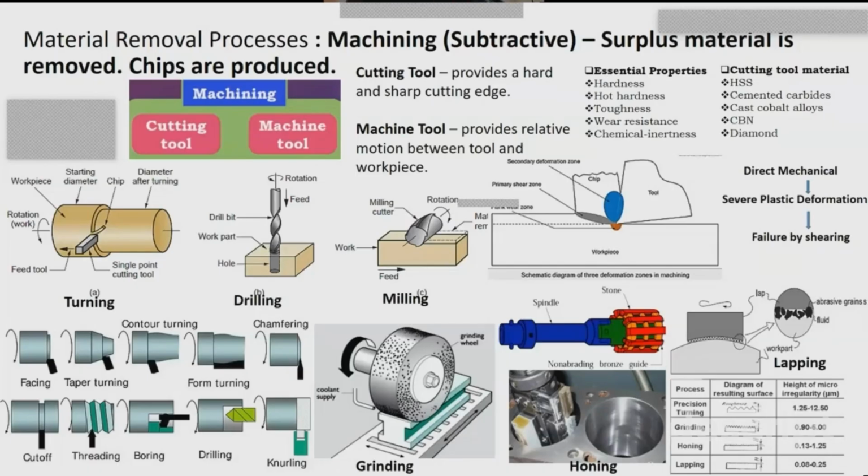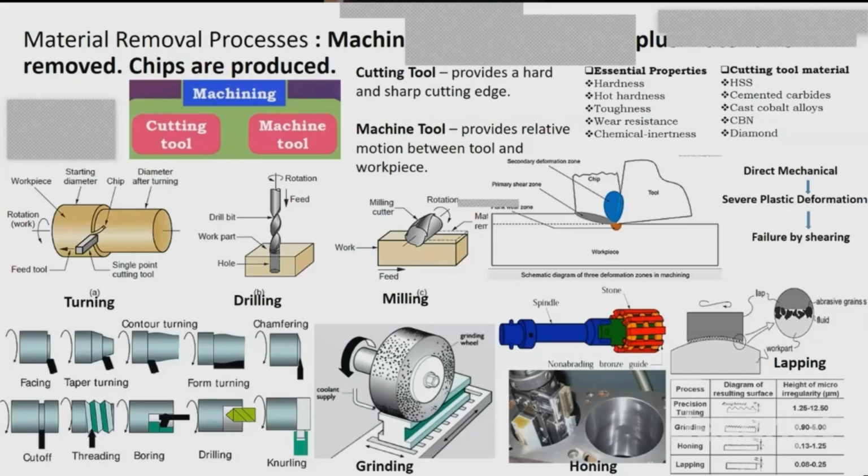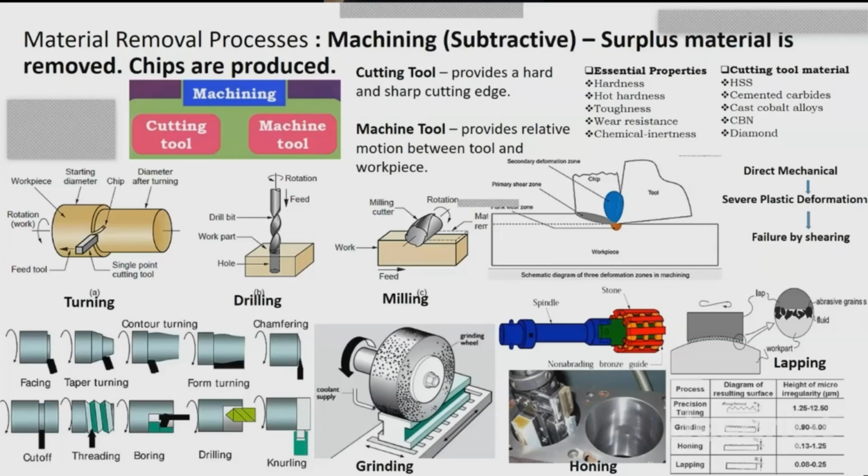In conventional machining, we remove the material in the form of chips that are in the range of millimeters to centimeters, depending upon the feed and the depth of cut. Here we achieve a surface roughness of 1 micron to 12 micron or more. After that, we have finishing operations, such as grinding. We have a grinding wheel, which is a multi-point cutting tool, and in the grinding wheel many abrasives are bonded together with a suitable bond matrix.